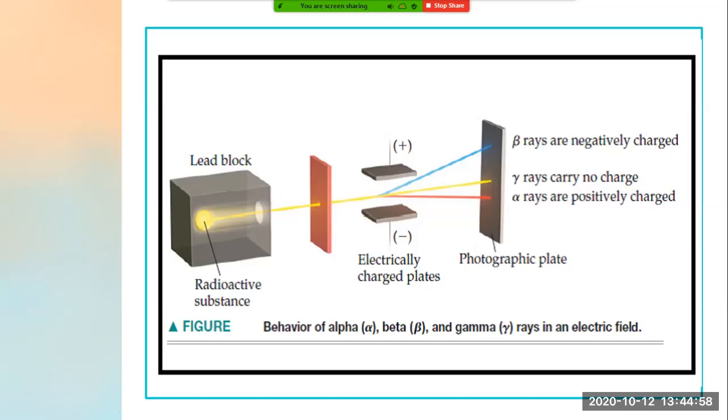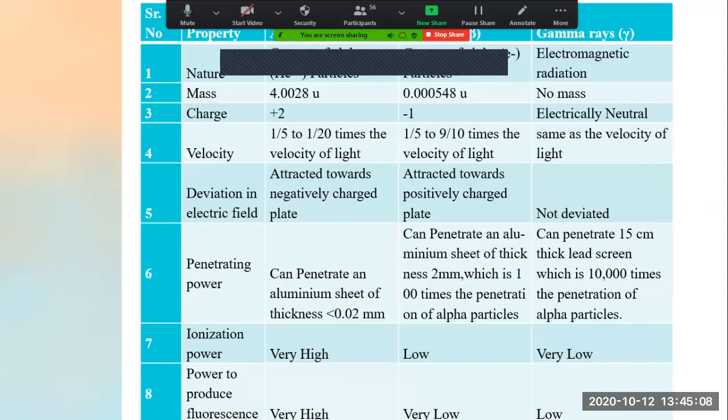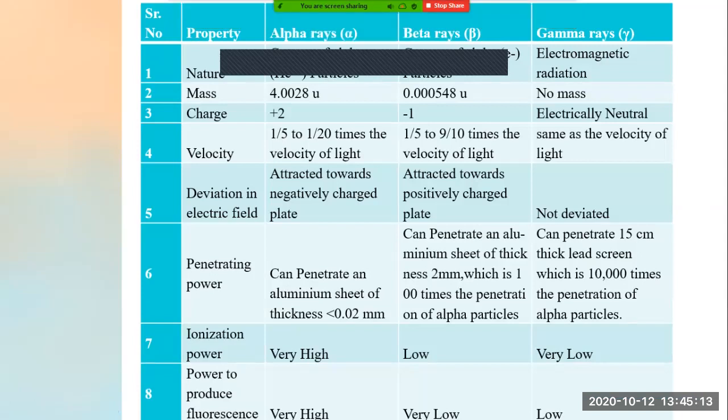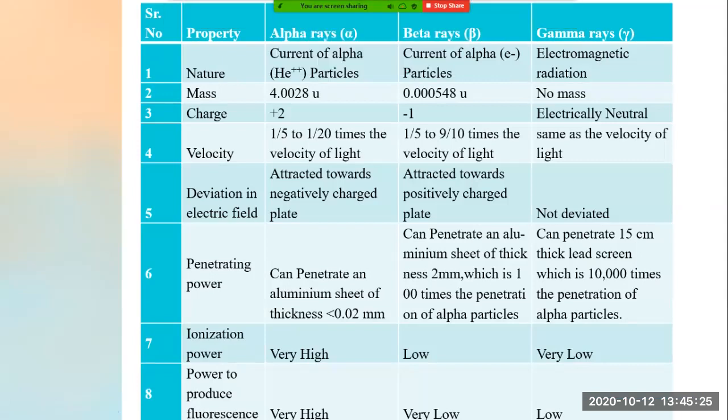Okay, now see, this much construction I think you have understood. Let's go for the next point. This is the characteristics of alpha, beta and gamma particles. What are the characteristics of alpha, beta and gamma particles? First we will see the nature of alpha, beta and gamma rays. Now see, first point, nature. Alpha is a stream of He, meaning helium particles. What is this helium?